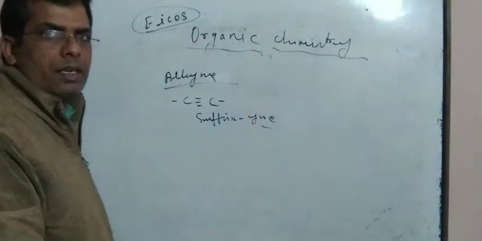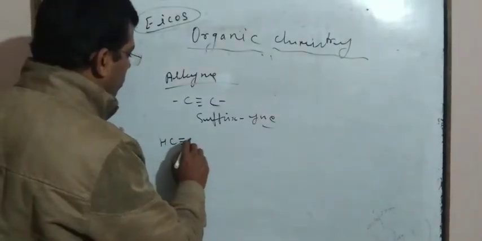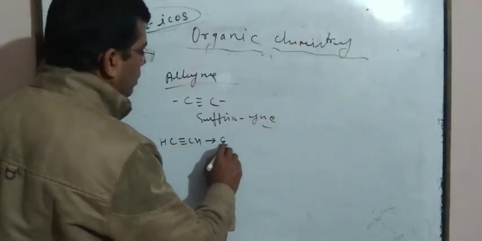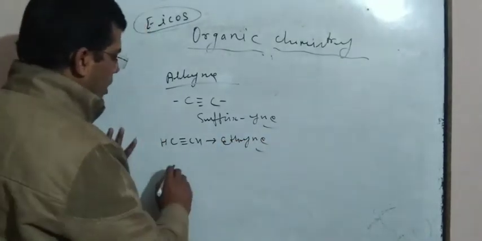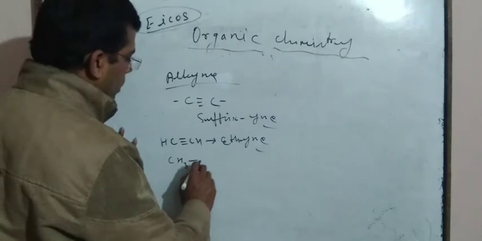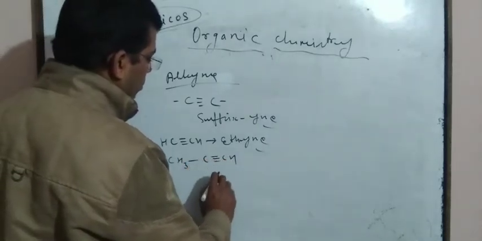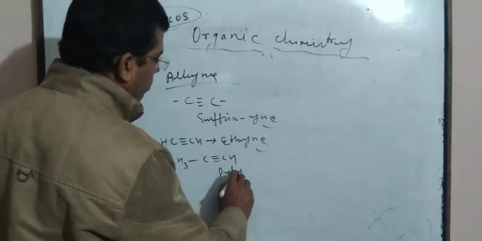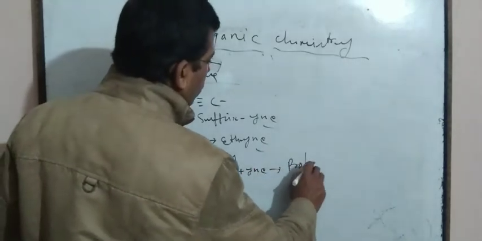If this compound is taken, CH triple bond CH, then it is eth plus yne, ethyne. And if this compound is taken, CH3 C triple bond CH, then prop plus yne, it is propyne.